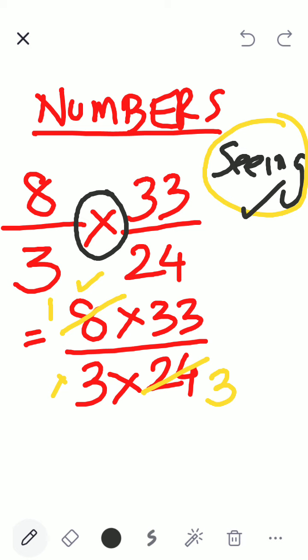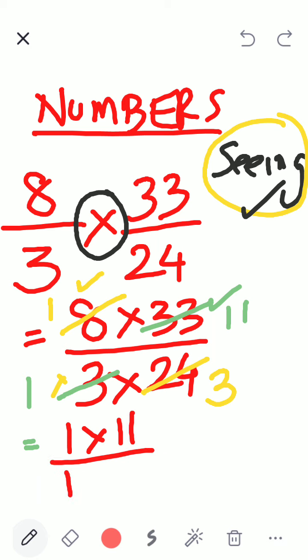I go back. 8 is finished. Now I go back to 33. Okay. 33 I see. Then I go down to the denominator. I see 3. Can I do anything? 33 and 3, are they related? Of course they are related. 3 ones are 3. 3 elevens are 33. So I get the answer as 1 into 11 divided by 1 into 3. When 1 is there, I don't write it. So my answer becomes 11 divided by 3.